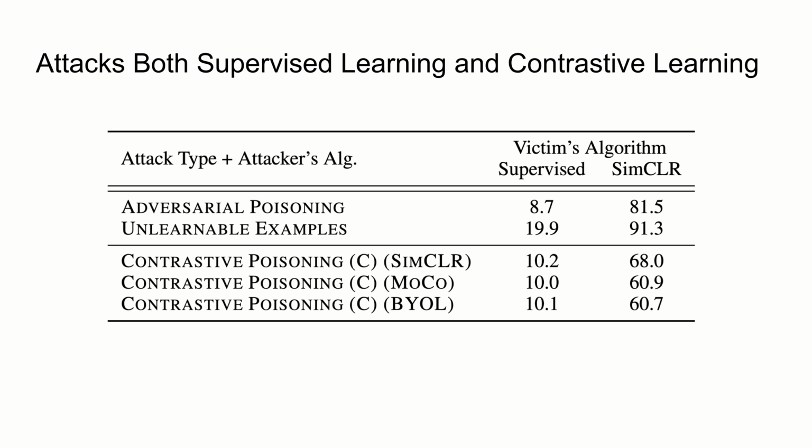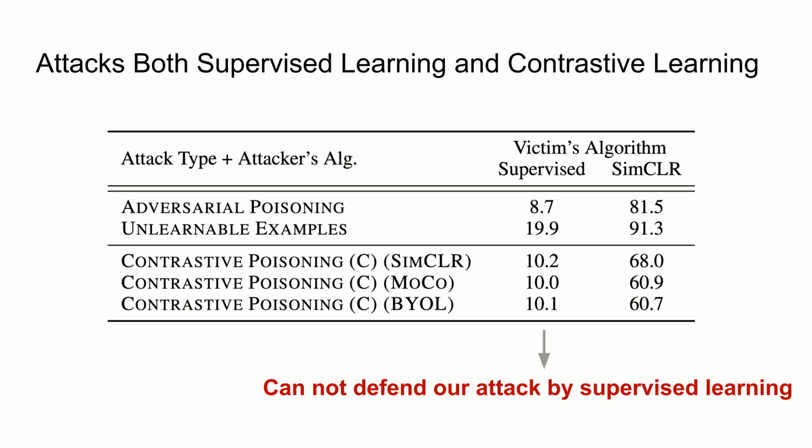Further, we emphasize that our method not only attacks contrastive learning, but is also effective on attacking supervised learning. As the table shows, our class-wise poisoning can decrease the CIFAR10 accuracies to 10% for the supervised learning algorithms. This result is significant and suggests that the victim cannot defend against our attack even if he labels all the poisoned data and performs supervised learning.